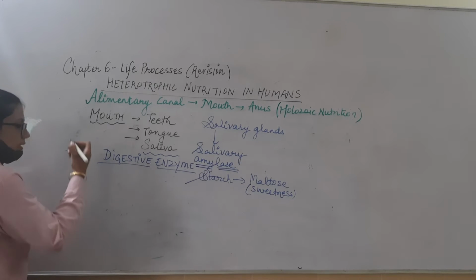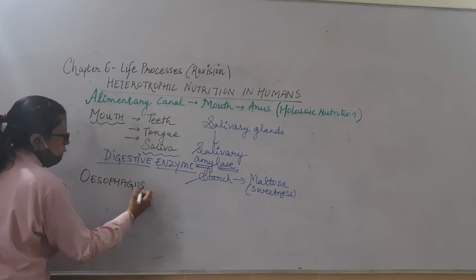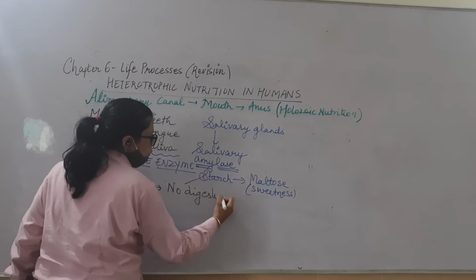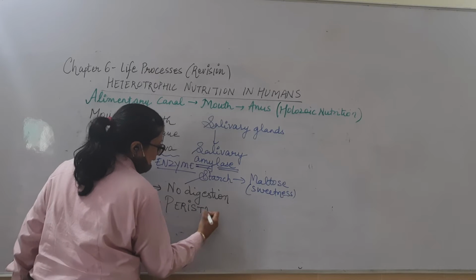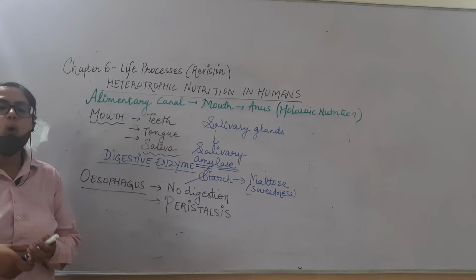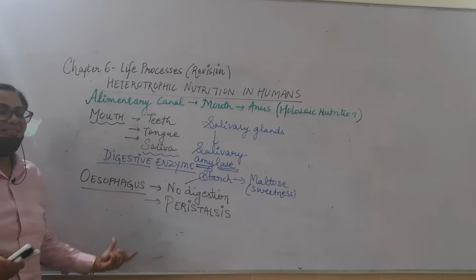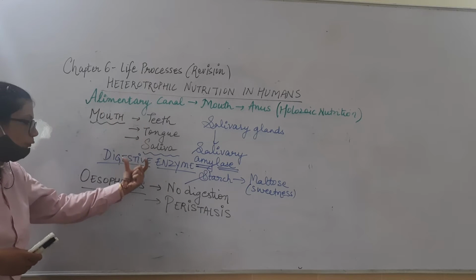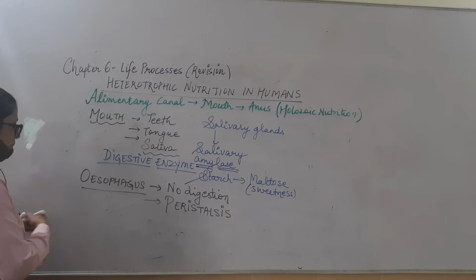After the mouth, there is the food pipe, the esophagus. Here no digestion will take place, only movement of food. That is referred to as peristalsis. What is peristalsis? It is the rhythmic contraction and relaxation of the muscles present in your food pipe. They contract and relax, and help the food move from the mouth towards the stomach region.